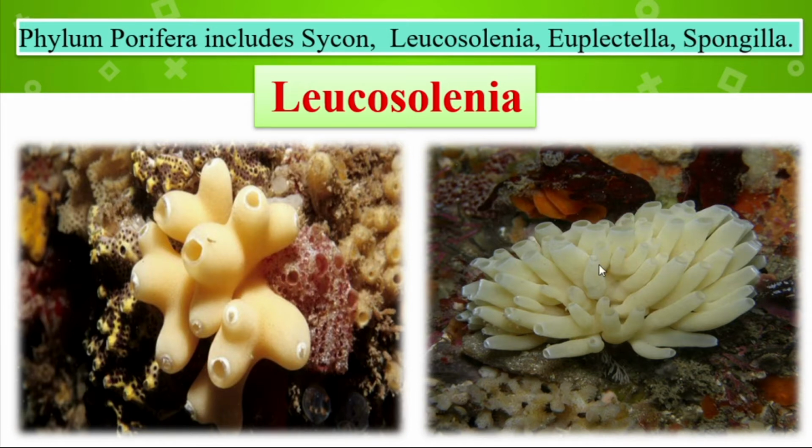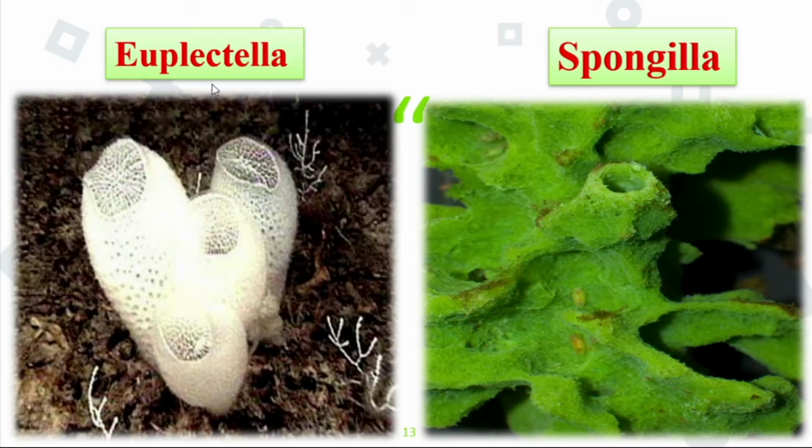Numerous pores are here, and it is non-motile. Euplectella is also one of the phylum Porifera. The openings are here, and it is attached to a solid support. Next is Spongilla. This is the opening, this is the canal system, and there are also minute openings throughout the body. It is attached to a solid support.